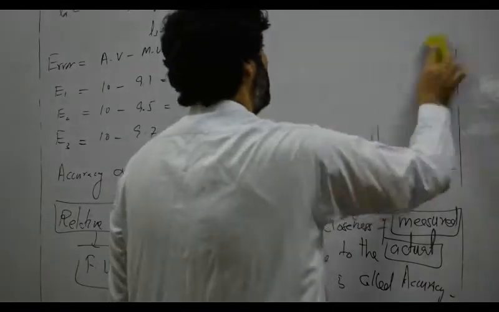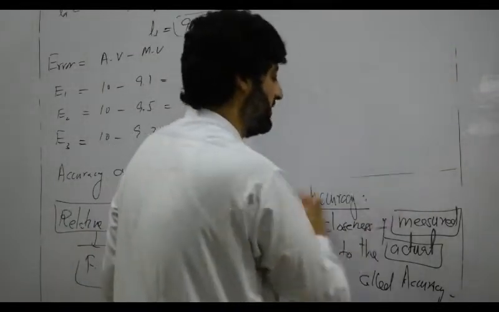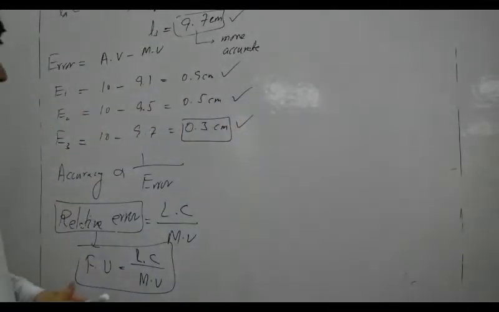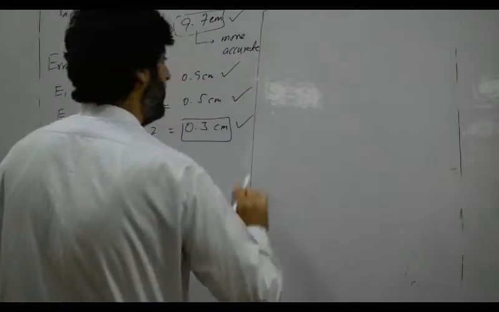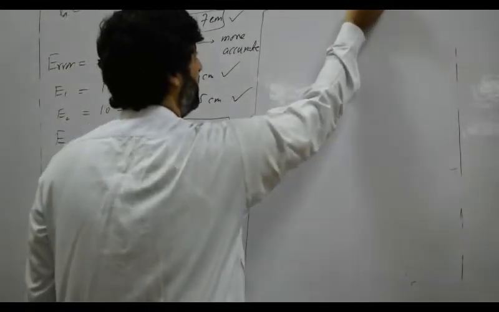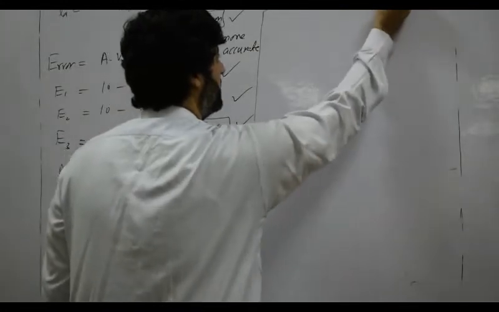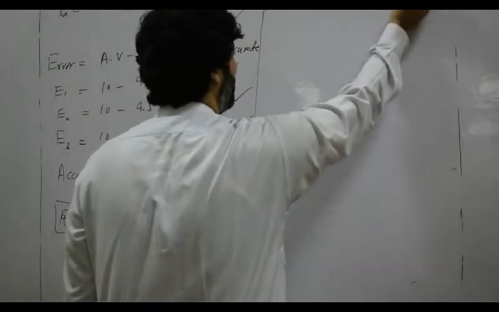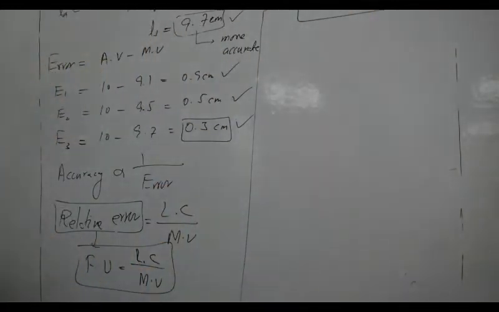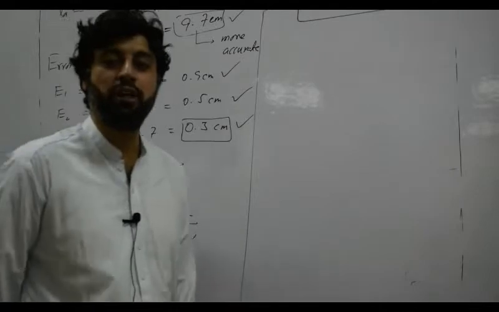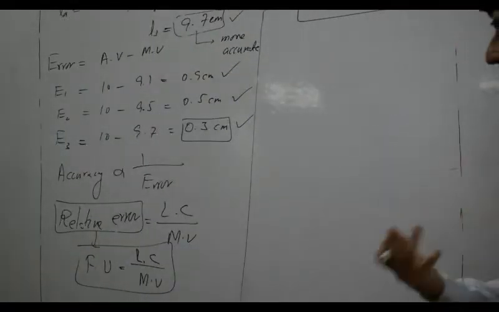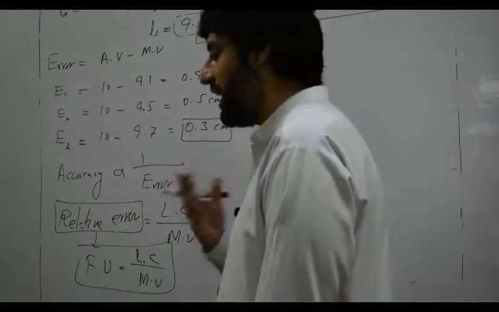Now if we convert this error into percentage, it will be relative percentage error. Relative percentage error is equal to least count by measured value multiplied by 100%. So this is called relative percentage error. Why are we going to study errors and percentage error? Because we are dealing with accuracy. It means that if the magnitude of error or the percentage error is smaller, the reading will be more accurate.